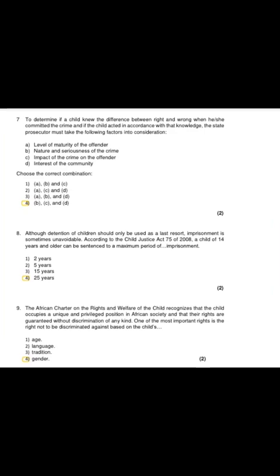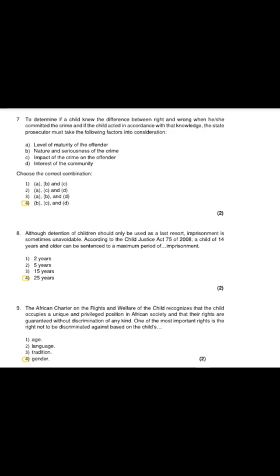So the correct answer for that is 25 years. So a child of 14 or older can be sentenced to a maximum period of 25 years imprisonment.